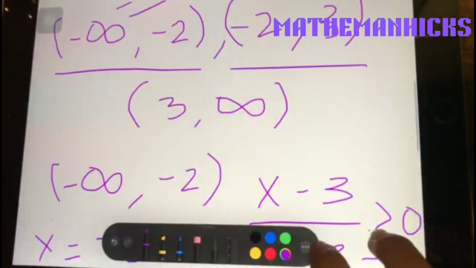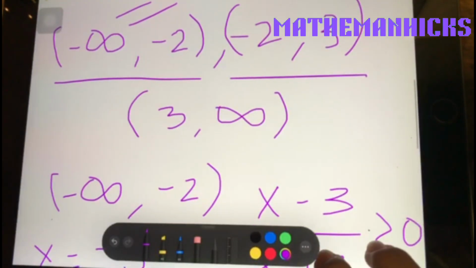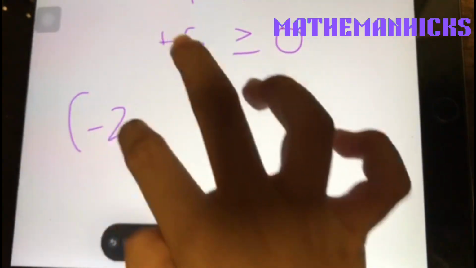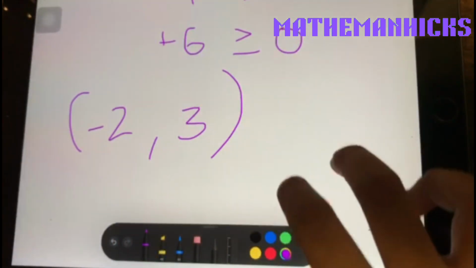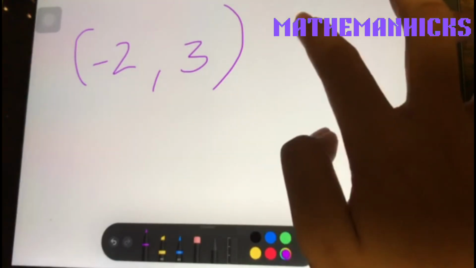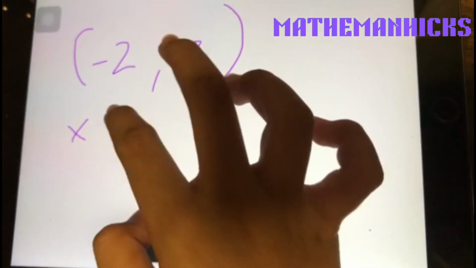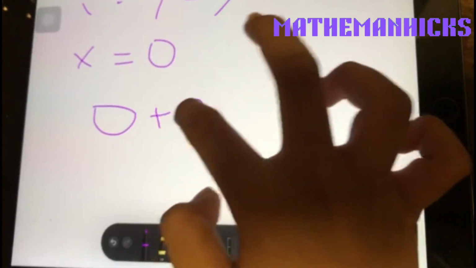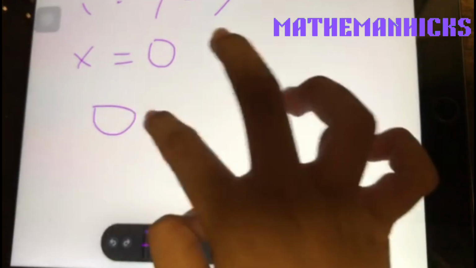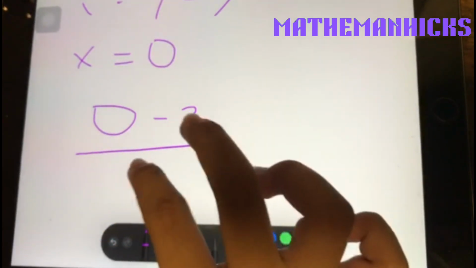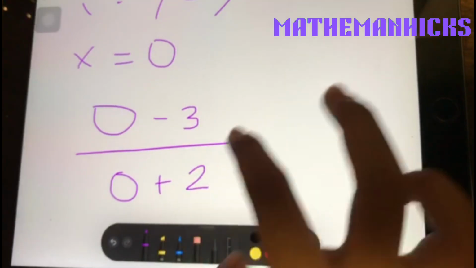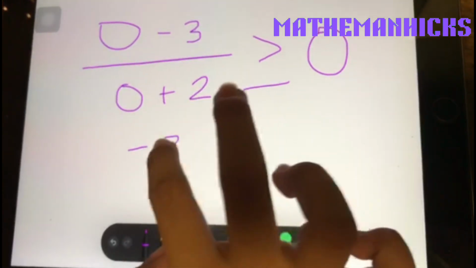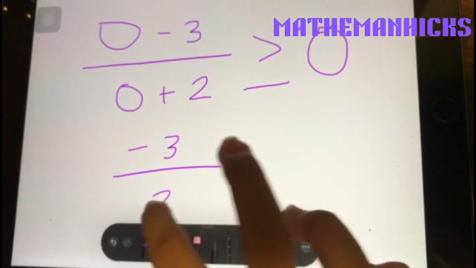The next one is this one. So find a number between negative 2 and 3. The number I choose is 0. So replace the x with 0. x minus 3 is negative 3. 0 plus 2 is 2.